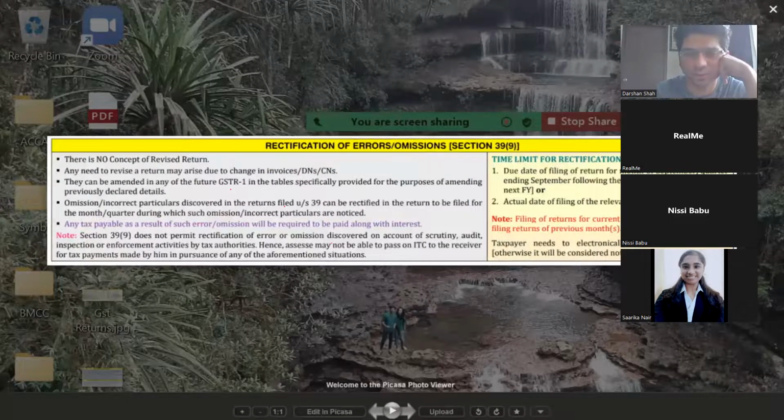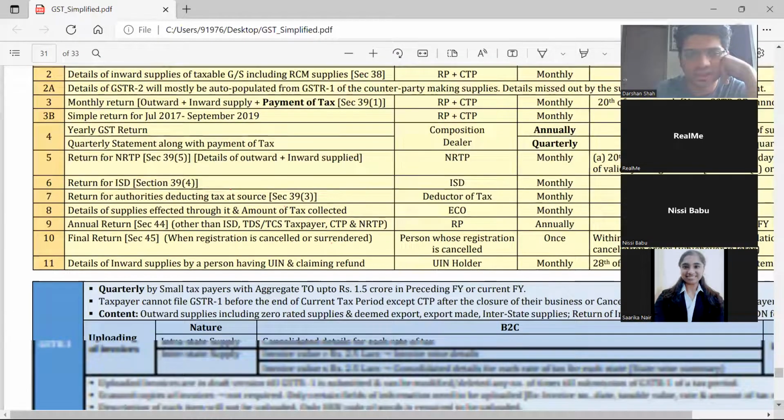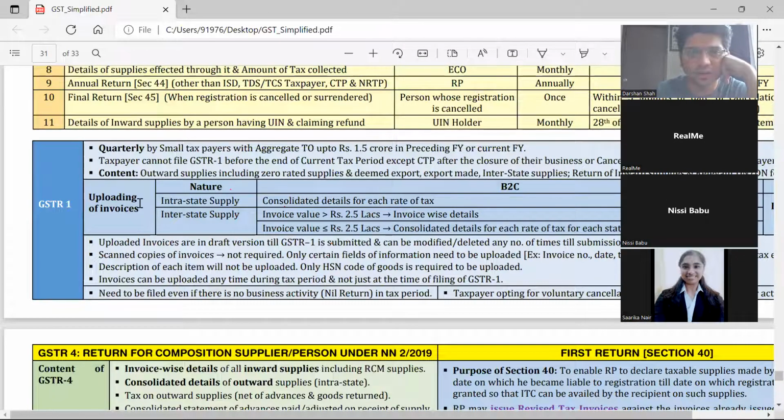In GSTR1, what all things do I need to file? The content is all my intrastate supplies and all my interstate supplies. I will have to file consolidated details for each rate of tax for each state. If the invoice value is more than 2.5 lakhs, then you have to submit the invoice-wise details. And if the invoice value is less than 2.5 lakhs, you can submit a total.